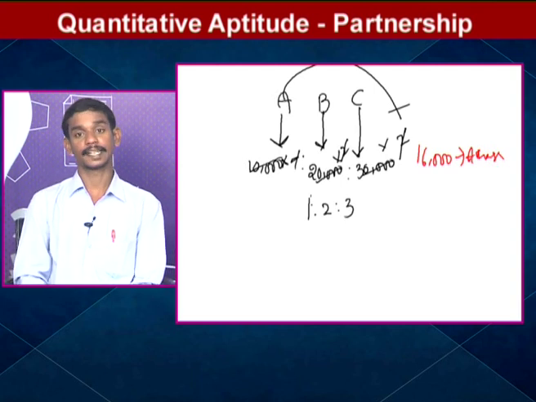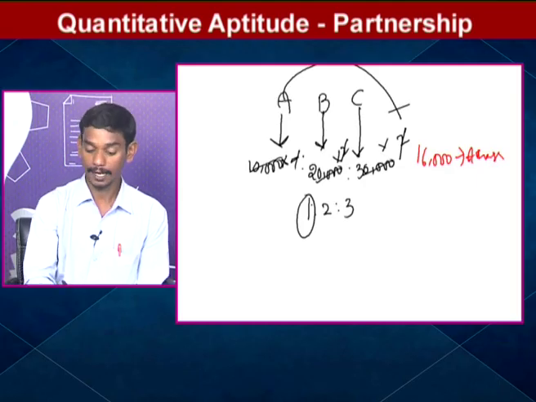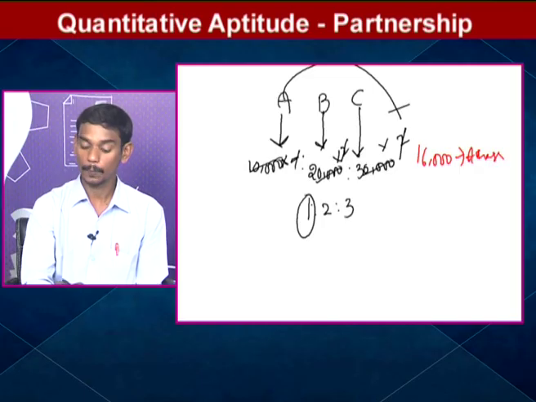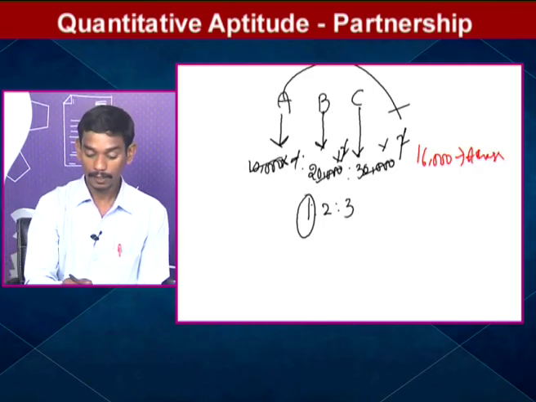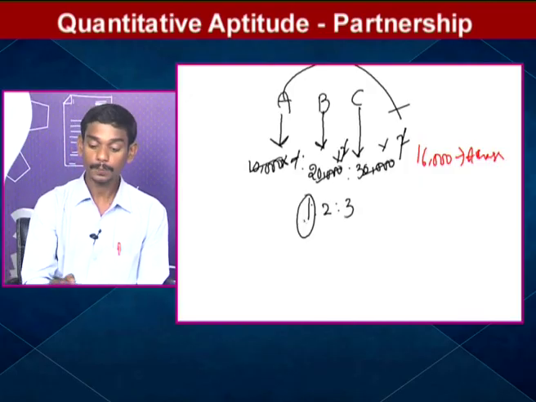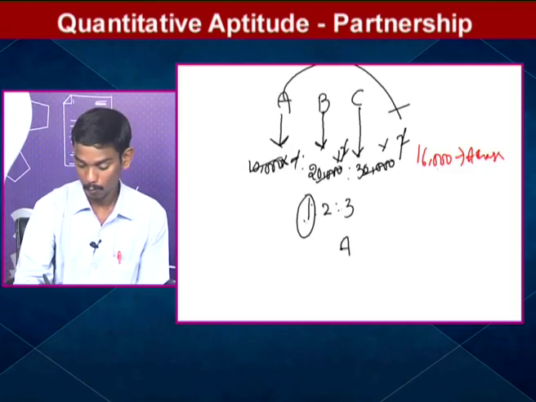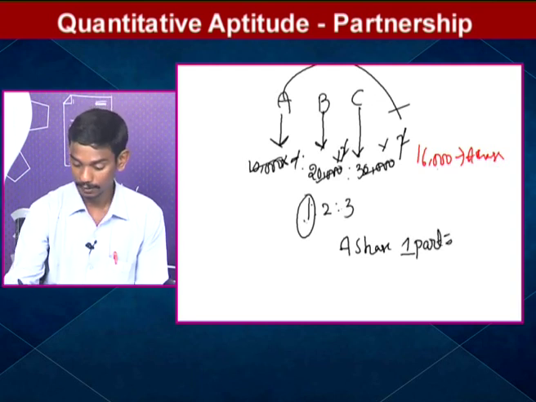How many parts is A's share? 1 part. Total profit, how many parts? 1 plus 2 plus 3, that is 6 parts. How many parts is A? 1 part. 1 part means 16,000. A's share, 1 part, is equal to 16,000 rupees.